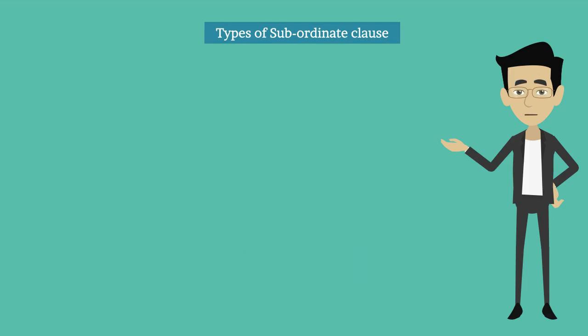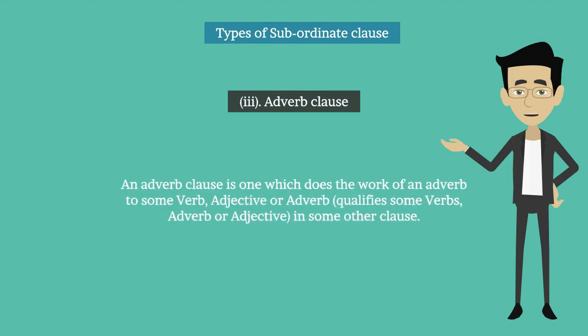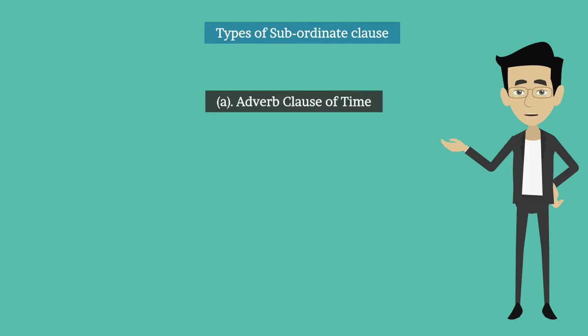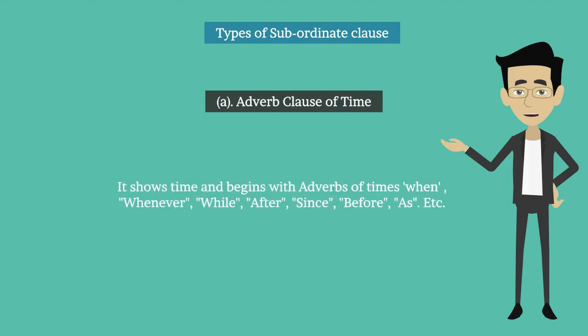Third one, adverb clause. An adverb clause is one which does the work of an adverb to some verb, adjective or adverb, qualifies some verbs, adverb or adjective in some other clause. It has the following adverbial functions. A. Adverb clause of time. It shows time and begins with the adverbs of time: when, whenever, while, after, since, before, as, etc.